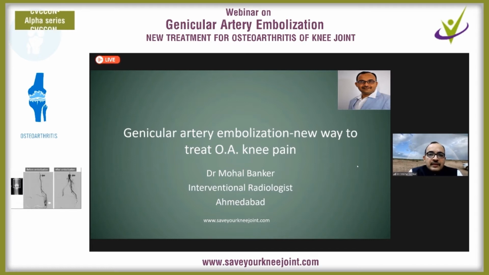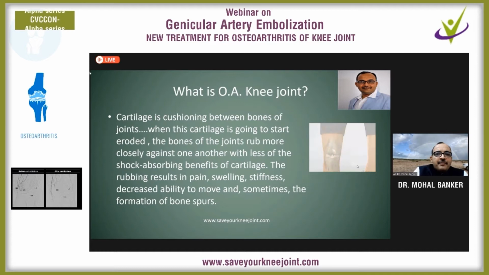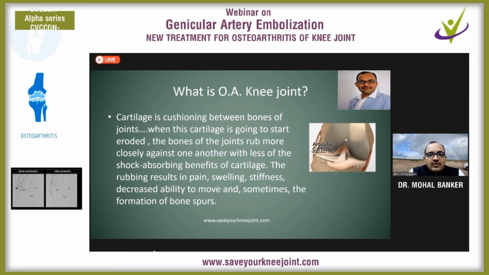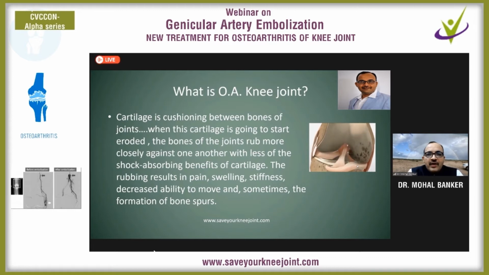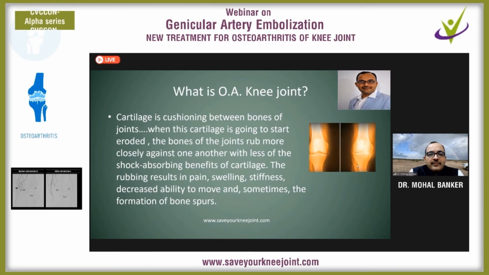Similarly, genicular artery embolization is also going to help us prevent chronic inflammation in the knee joint, and further damage to the underlying knee joint. So let's first understand how genicular artery embolization is helpful for osteoarthritis of the knee joint. The basic concept of osteoarthritis of the knee joint is that there is a cartilage which gives a cushioning effect between the two bones, and this cartilage gradually erodes and reduces the joint space, and because of this reduction of the joint space, friction between the two bones occurs, and it leads to pain.